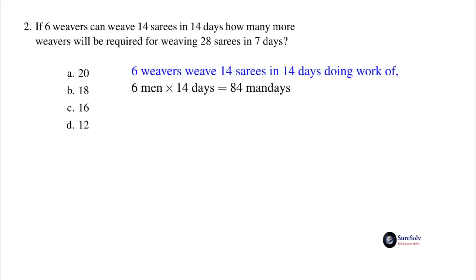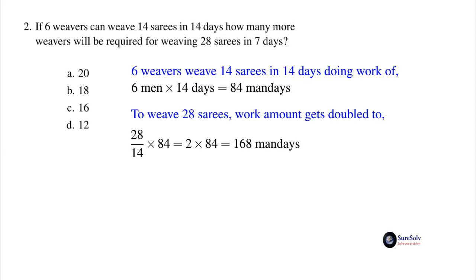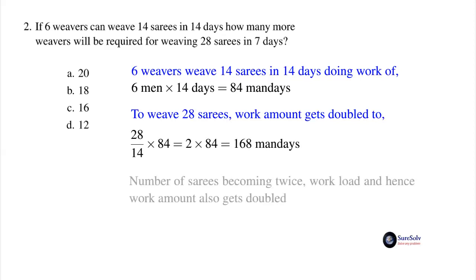6 weavers weave 14 saris in 14 days, doing the work of 6 men times 14 days, that is 84 man days. To weave 28 saris, work amount doubles to 28 by 14 times 84, that is 168 man days. Number of saris becoming twice, workload and hence the work amount also gets doubled, whatever be the number of weavers or resultant number of days would be.